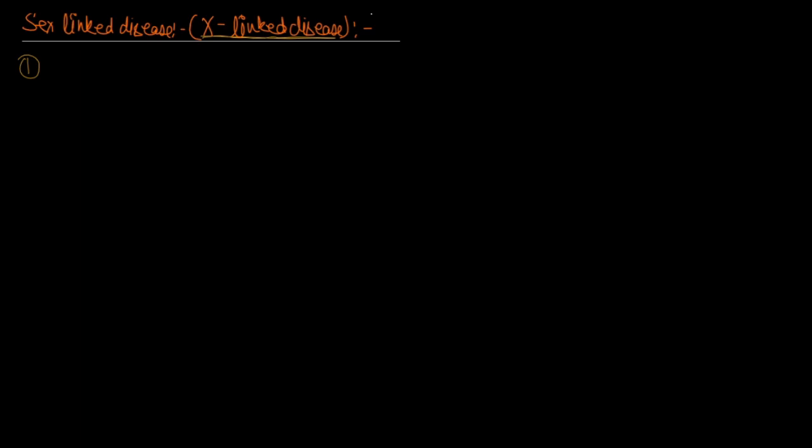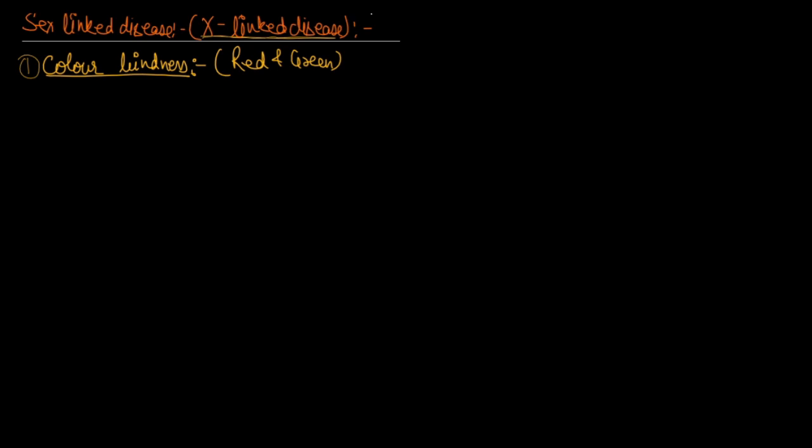The first one is color blindness. So be reminded what color blindness is. In color blindness, the patient can be confused between two colors, that is red and green.